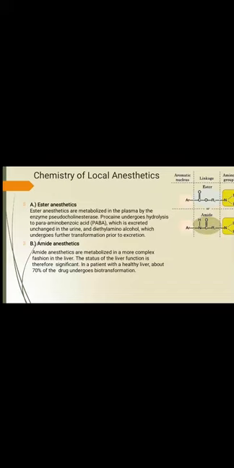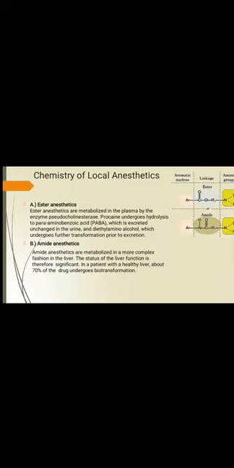Second one, amide anesthetics. These are metabolized in a more complex fashion in the liver and they are more stable than the ester anesthetics. The status of liver function is therefore significant. In a patient with a healthy liver, about 70% of the drug undergoes biotransformation, that is metabolism.